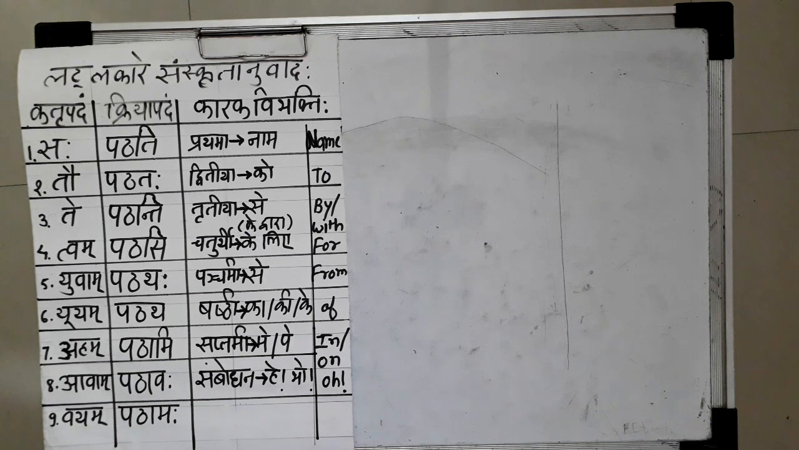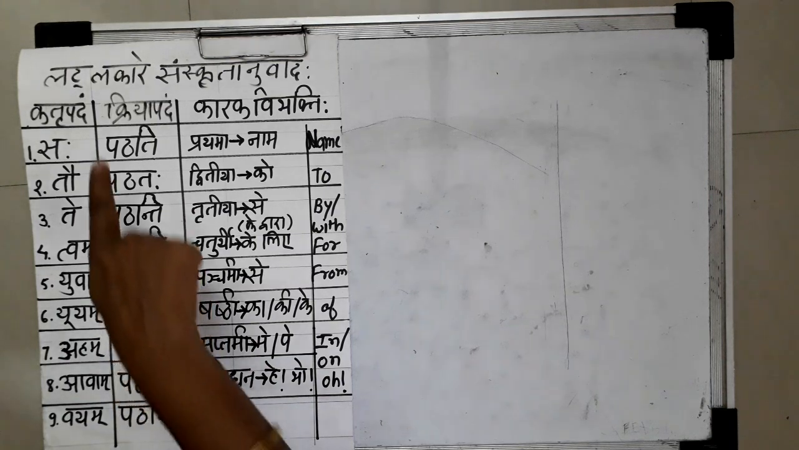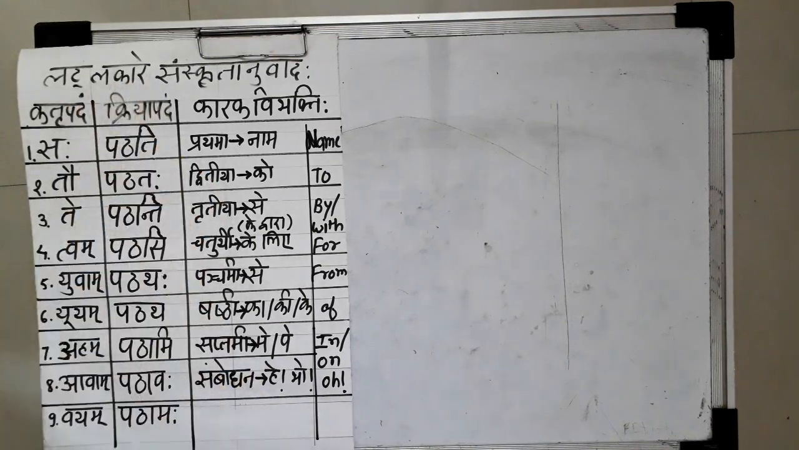We are going to translate the given Hindi and English sentences into Sanskrit. But today we will just discuss the lat lakar sentences. Now what things are required to understand this? First of all, the subjects. First of all, you have to identify the subject from the given sentence.